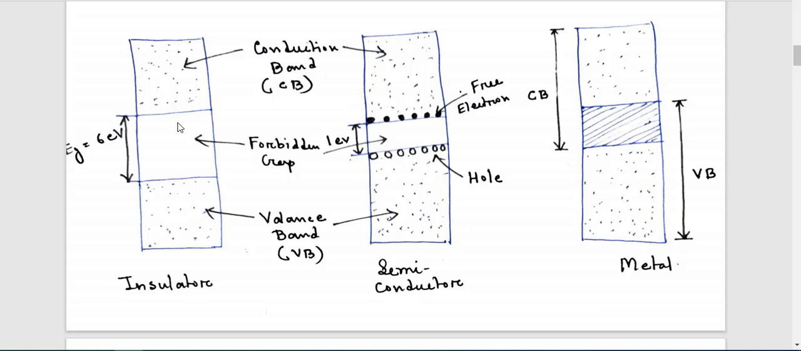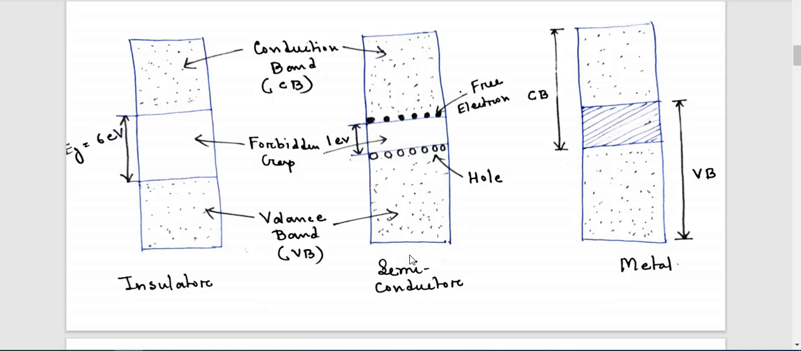Forbidden gap energy. If someone asks you what the forbidden gap of an insulator is, or if I ask you what the band gap energy of this insulator is, both are the same. An insulator is a crystalline solid where the forbidden energy gap between the valence band and the conduction band is very large.